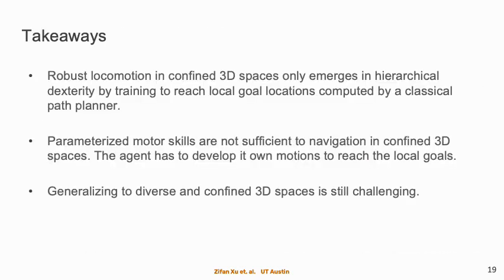We summarize takeaway points in this work. First, robust locomotion in confined 3D spaces only emerges in hierarchical dexterity, by training to reach local goal locations computed by a classical path planner. Parameterized motor skills are not sufficient to navigate in confined 3D spaces. Generalizing to diverse and confined 3D spaces is still challenging.